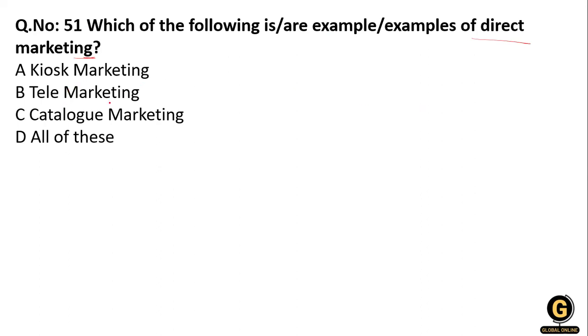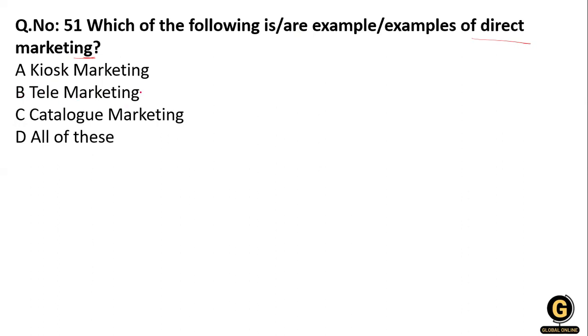In direct marketing, you can get in face-to-face contact with your customer and directly sell the product to the customer. So this is direct marketing, where you can advertise your product directly.